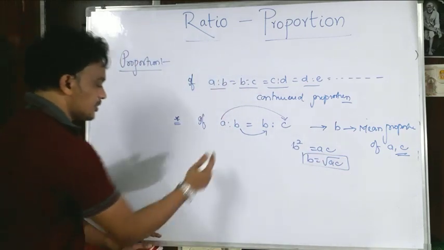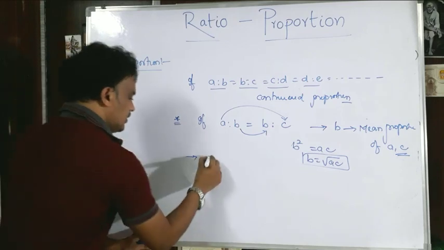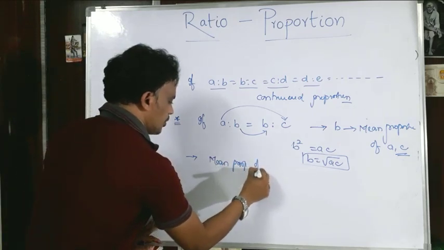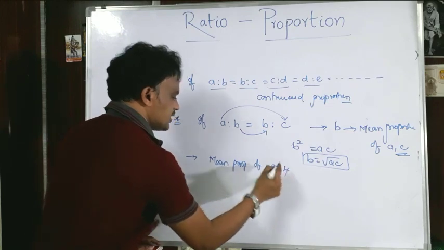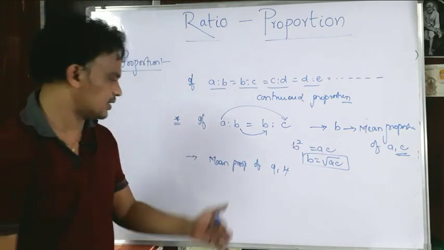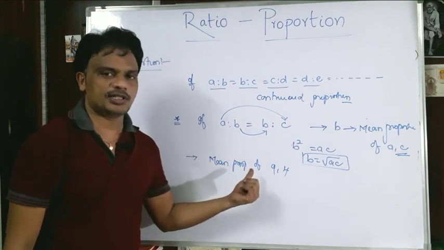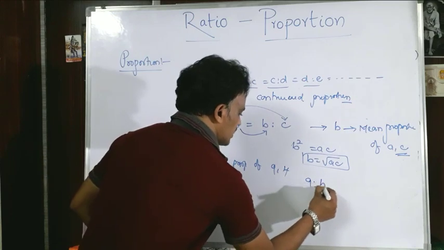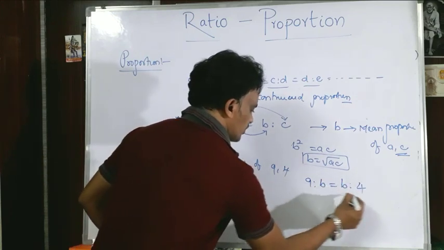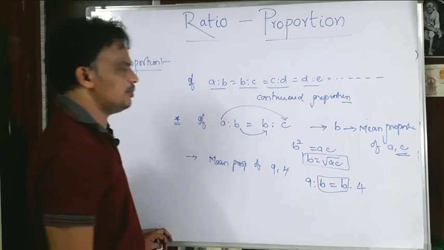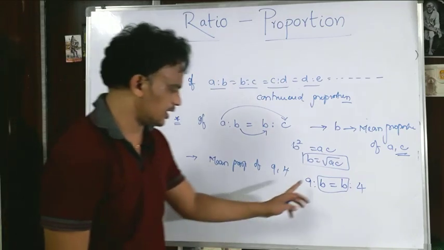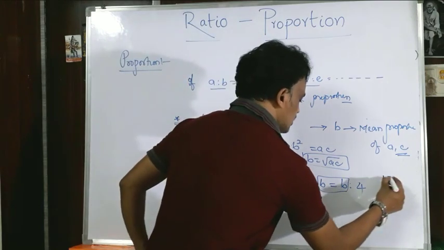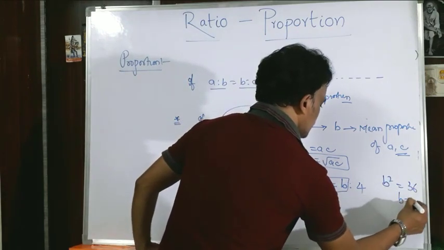Sometimes they can ask questions like this: what is the mean proportional of 9 and 4? They won't mention any ratios, just that one sentence. That means 9 is to something equals something is to 4, and this something is called the mean proportional. Equating product of extremes and product of means, B square equals 36 and B equals 6.